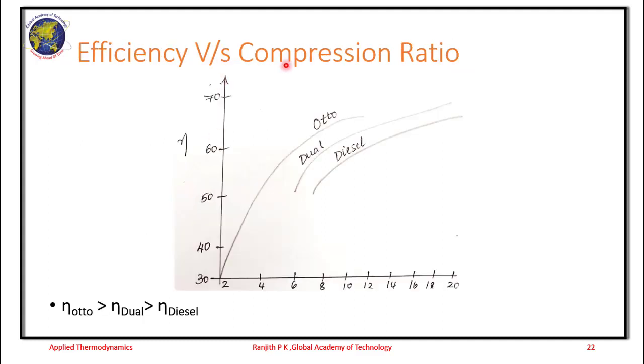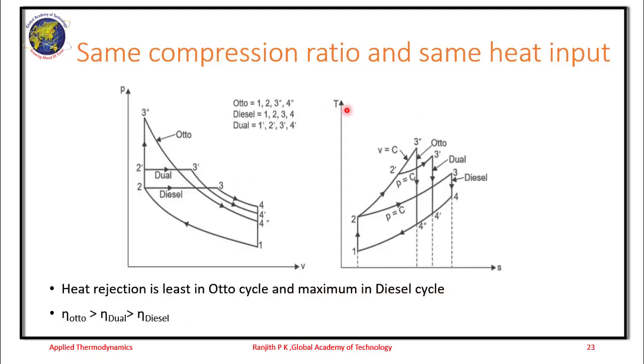If you look at the efficiency versus compression ratio, for various values of compression ratio, the efficiency is plotted here, and it is very clear that the efficiency of the Otto cycle is the highest amongst all the three. So the efficiency of the Otto cycle is the highest, followed by the efficiency of the dual cycle, then the diesel cycle. For the same compression ratio and the same heat input, we make a comparison.